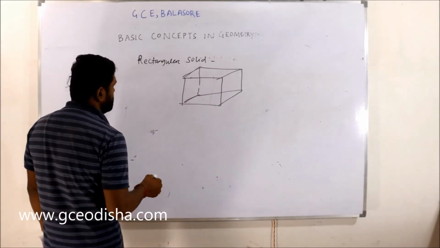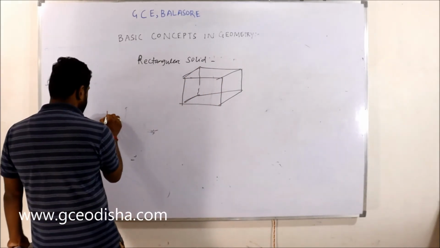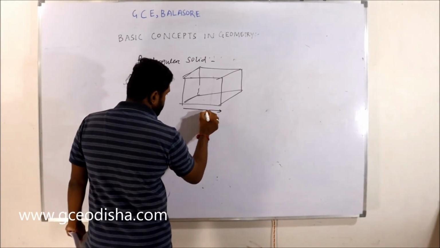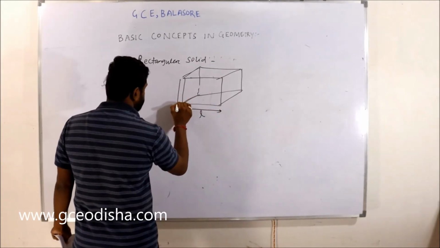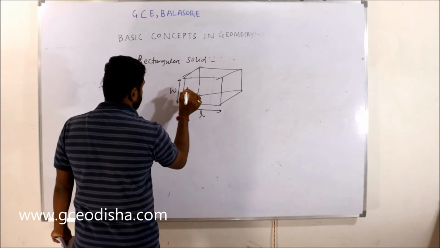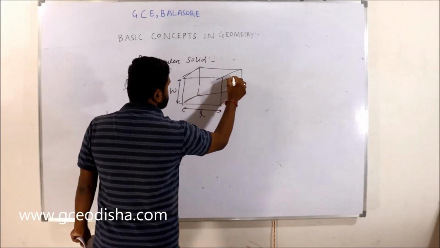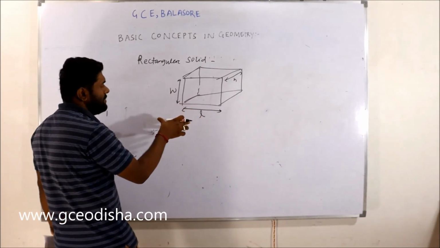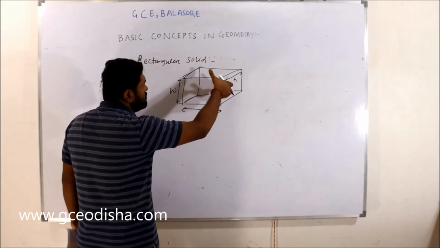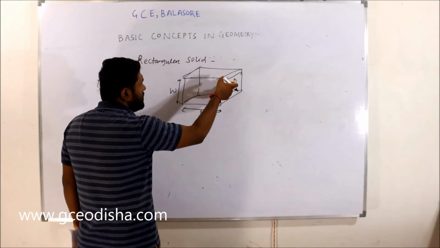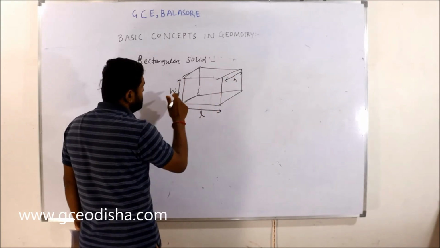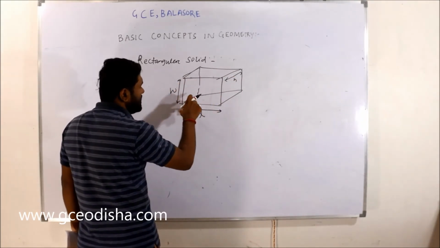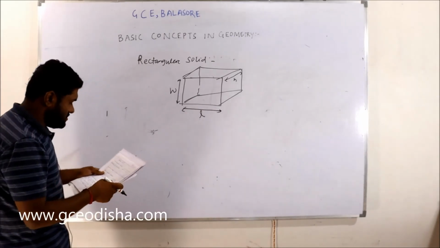This is a rectangular solid, and we have to find the surface area. Let this length be L, this width be W, and this height be H. This is the dimension nomenclature.